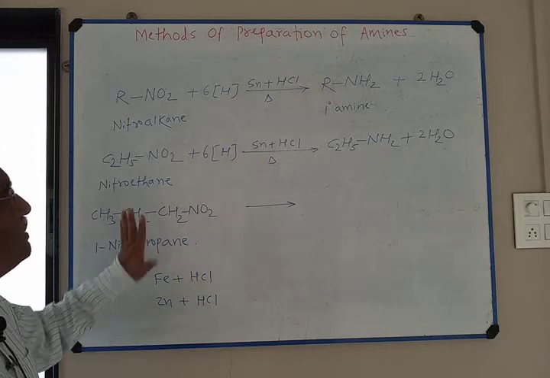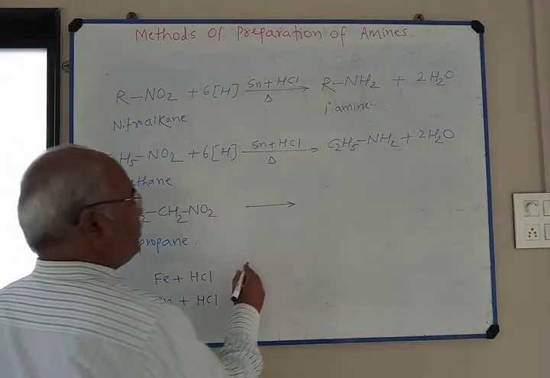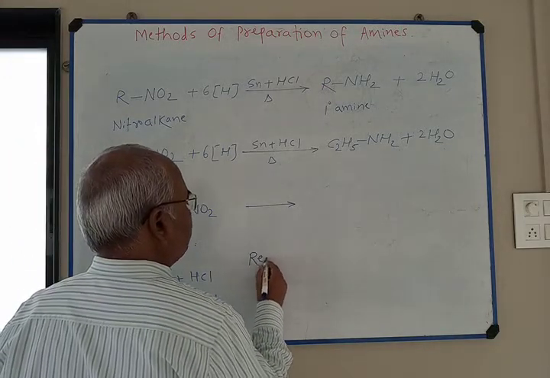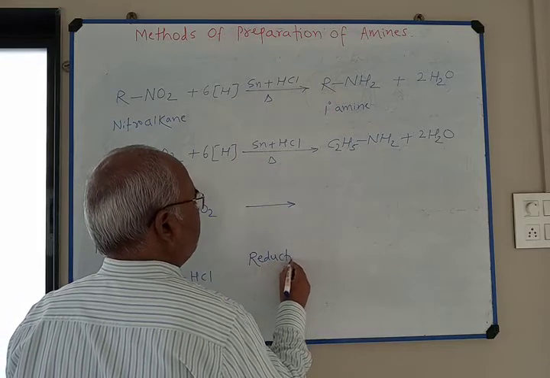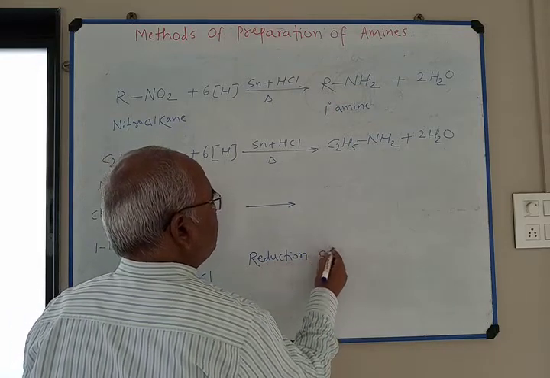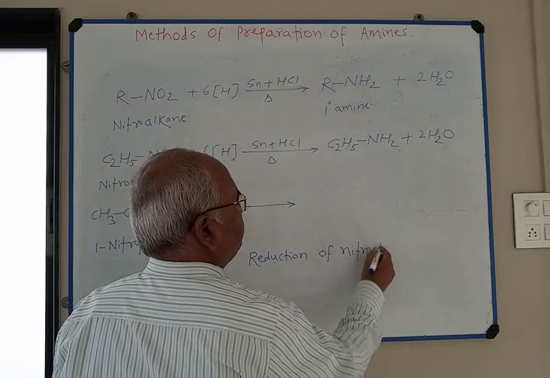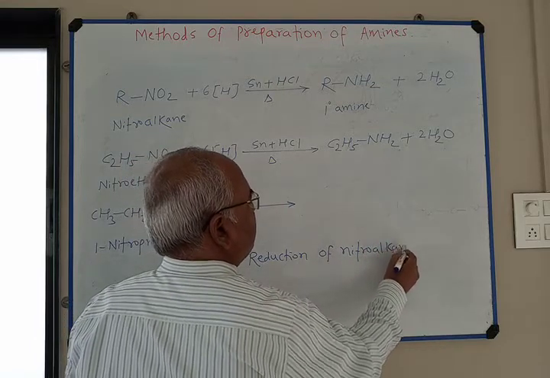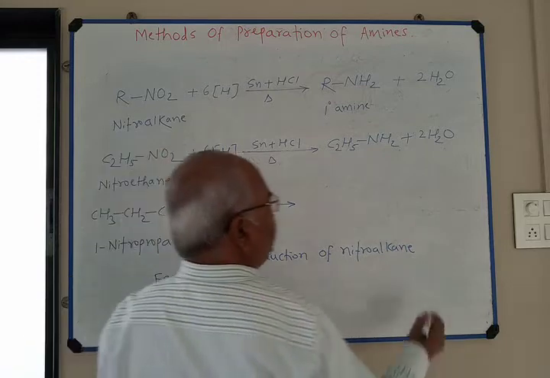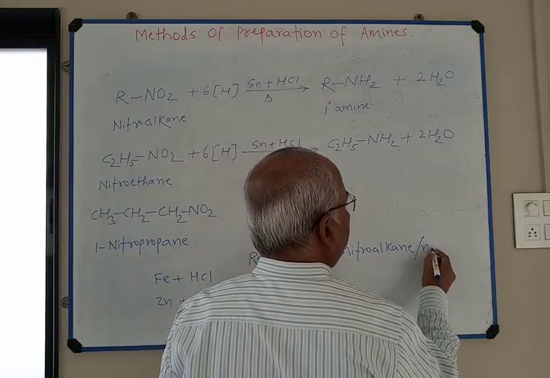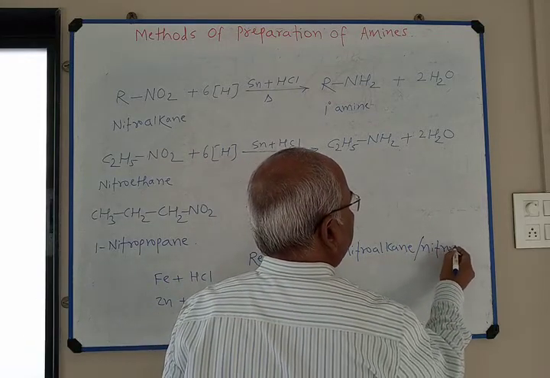So this method is called reduction of nitroalkane. Nitroalkane is also called nitroparaffin.